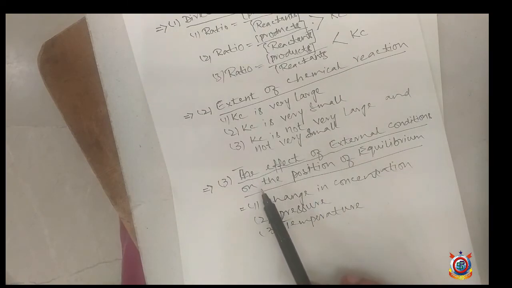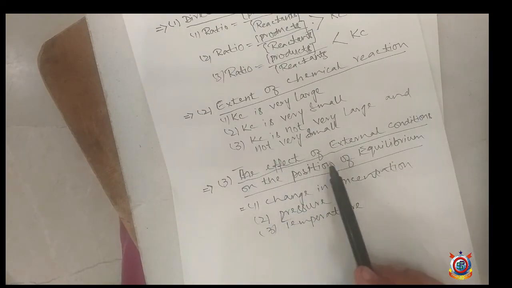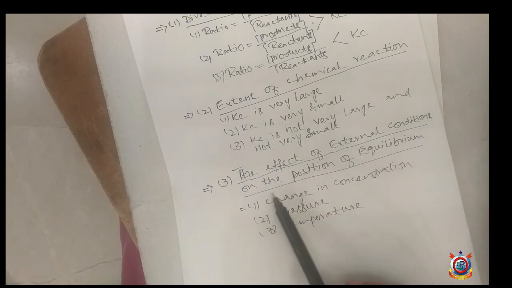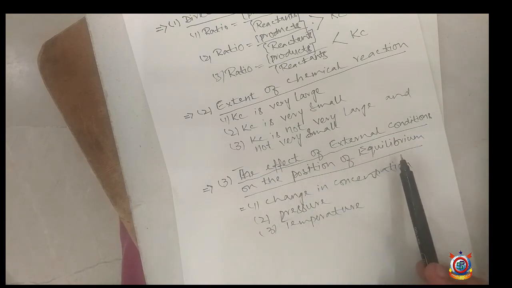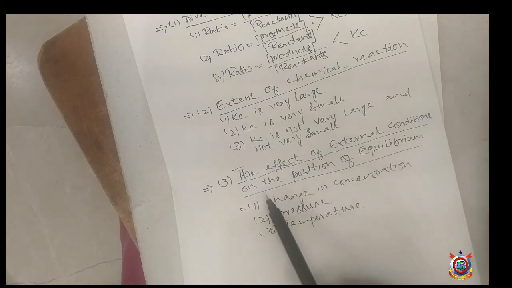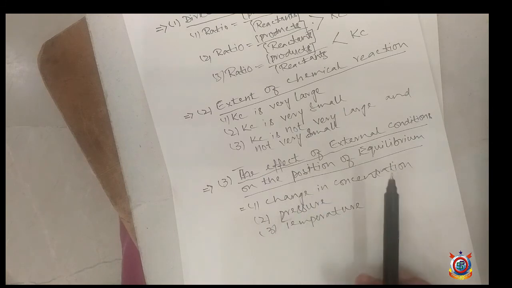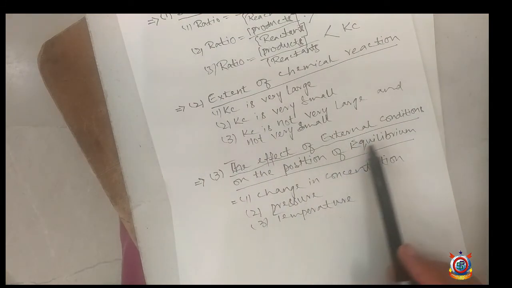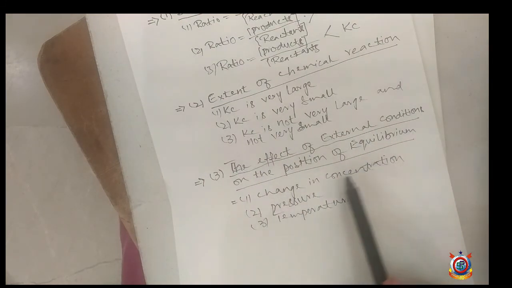The third importance of equilibrium constant is the effect of external conditions on the position of equilibrium. The external conditions also affect the position of equilibrium in a chemical reaction. So there are three external conditions which affect the position of equilibrium.